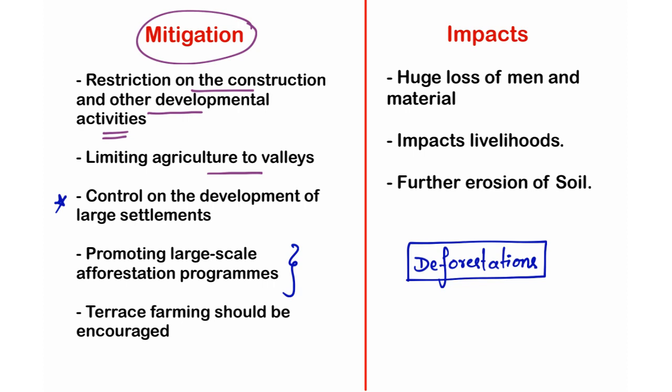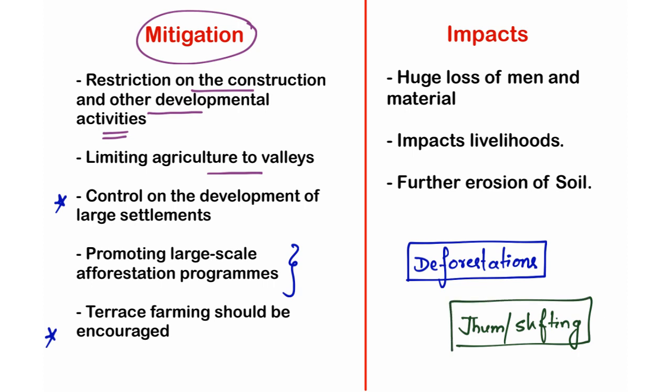And the next one is encouragement of terrace farming. I believe you all know this. In the mountainous regions, people tend to follow a traditional way of farming, that is jhum cultivation or shifting cultivation, wherein they get to a place and clear all the trees and all the vegetation there, and after that they set fire to these trees and leave them to be burnt completely, and they use the ashes of those trees as a fertilizer for the forthcoming crops.